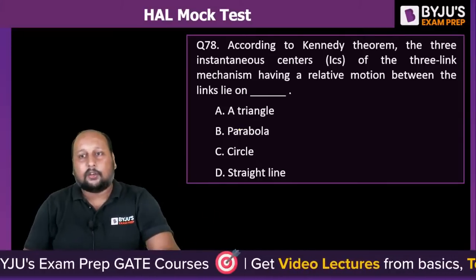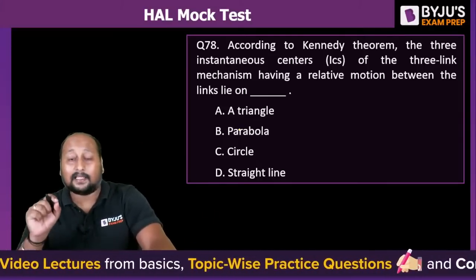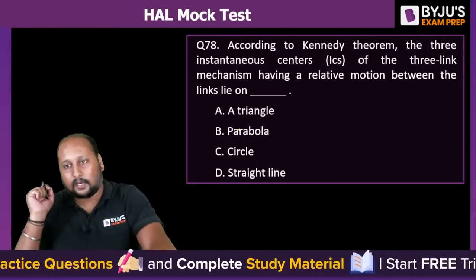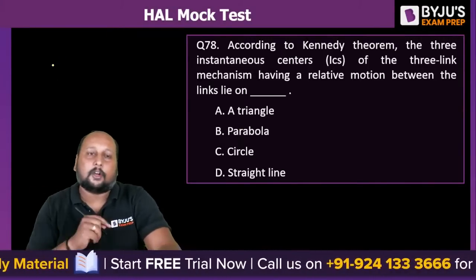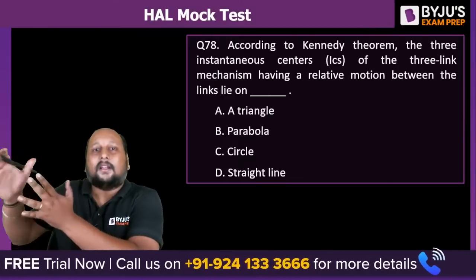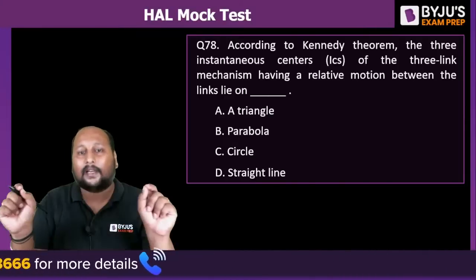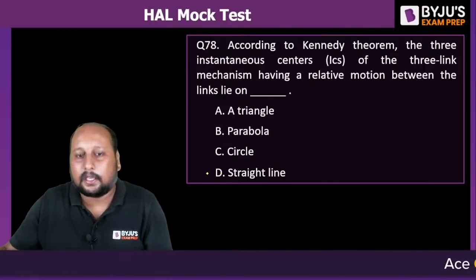According to Kennedy's theorem, the three instantaneous centers of the three link mechanism having relative motion between the links lie on a triangle, parabola, straight line, or a circle. A, B, C, or D. What is Kennedy's theorem? We always study that. If I talk about Kennedy's theorem, any three links and their IC will always lie in the same straight line. Very good. Option D is the correct answer.